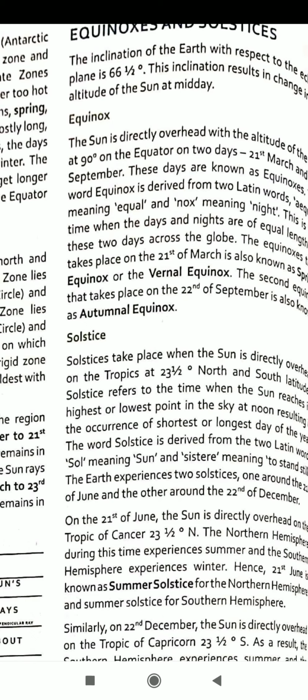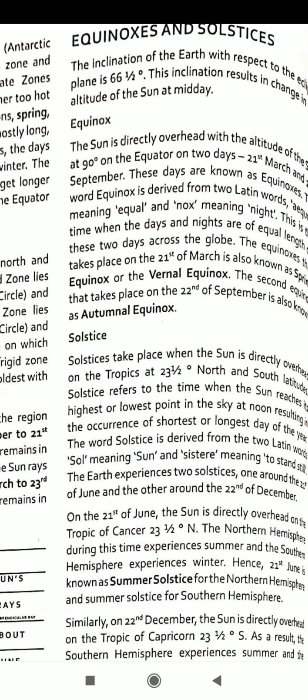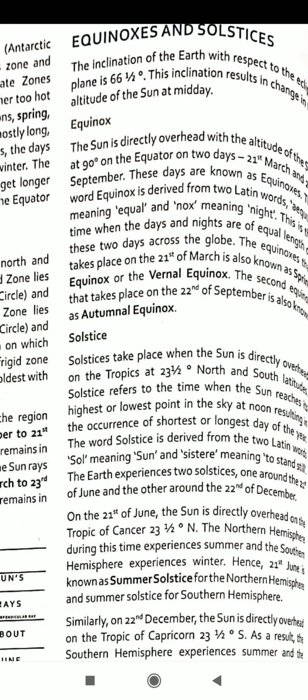The word solstice is derived from the two Latin words sol meaning sun and sistere meaning to stand still. The earth experiences two solstices, one around 21st June and the other around 22nd of December.